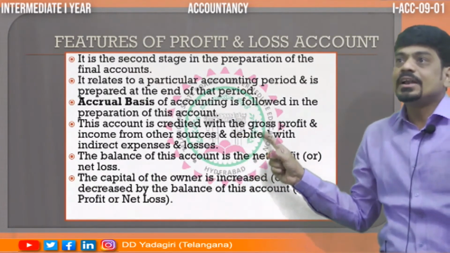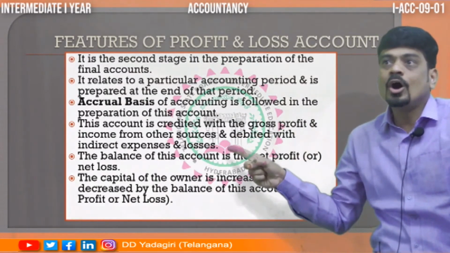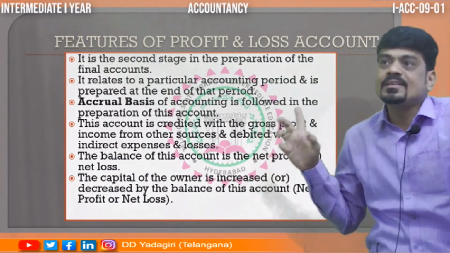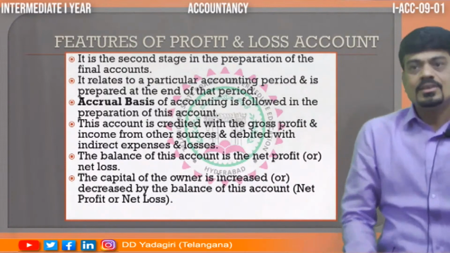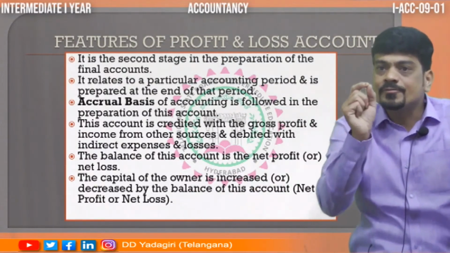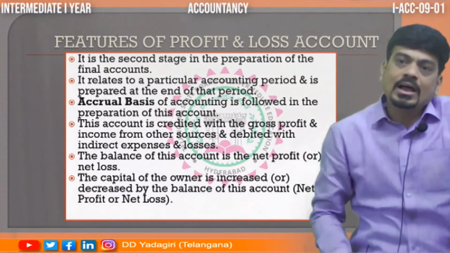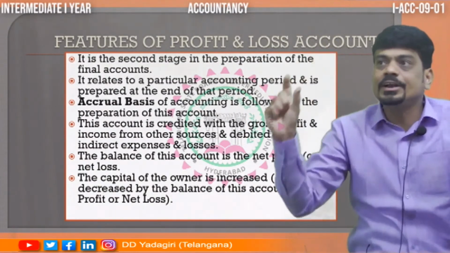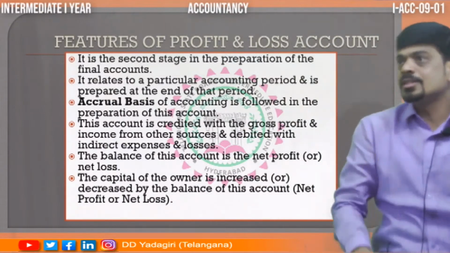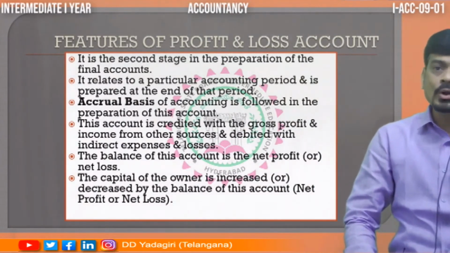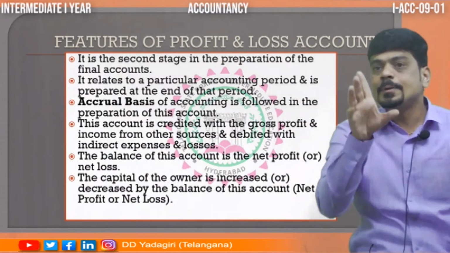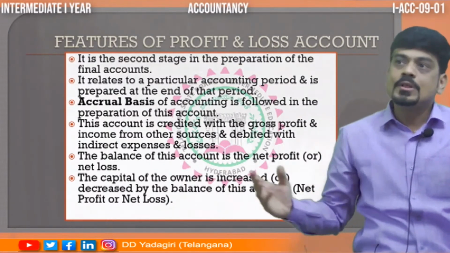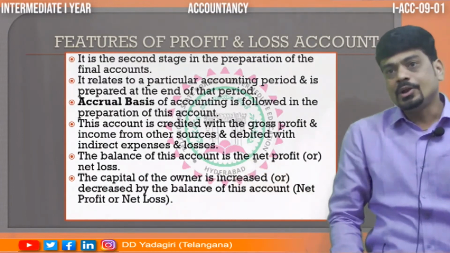While preparing this account, we credit gross profit and all the other incomes, and we debit all indirect expenses and losses. Which rule are we following? We are following the rule of nominal account, which we have studied: debit all expenses, credit all incomes. Purely on the basis of the rule of nominal account, we prepare this profit and loss account. And as I told you, the balance will be net profit or net loss.